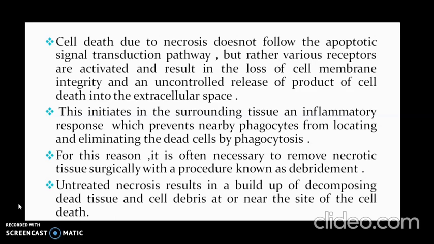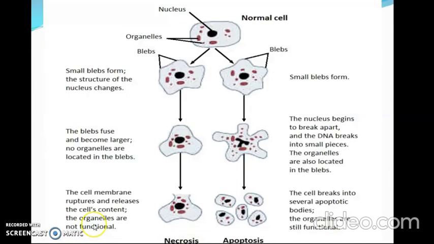And this untreated necrosis results in a buildup of decomposing dead tissue and cell debris at or near the site of the cell death. Let's see the difference between necrosis and apoptosis here. In the first step, there is small bleb formation in both necrosis and apoptosis. But in necrosis, the structure of the nucleus also changes. In the second step, in necrosis, the blebs grow and become larger, and no organelles are located in these blebs.